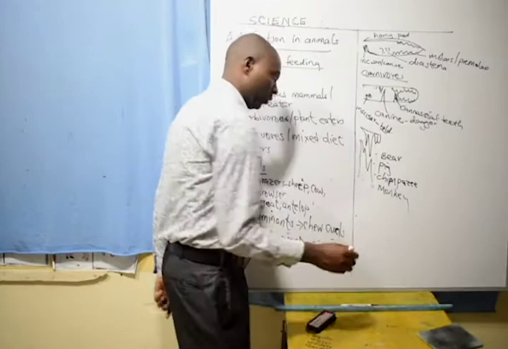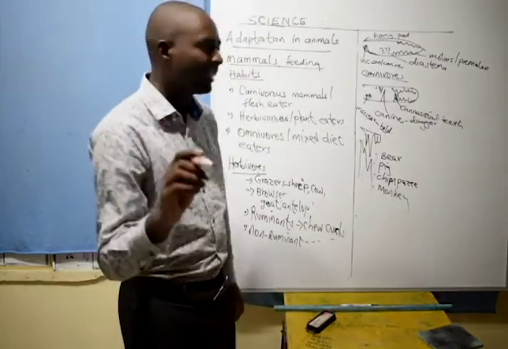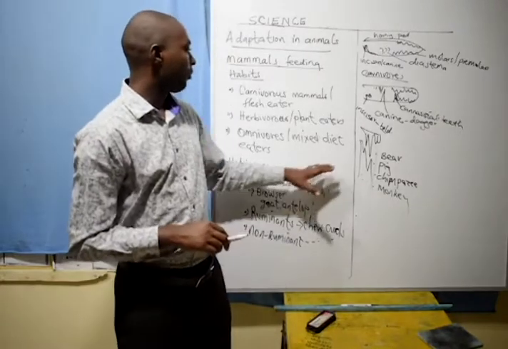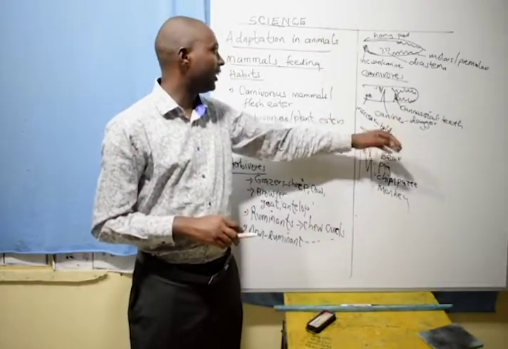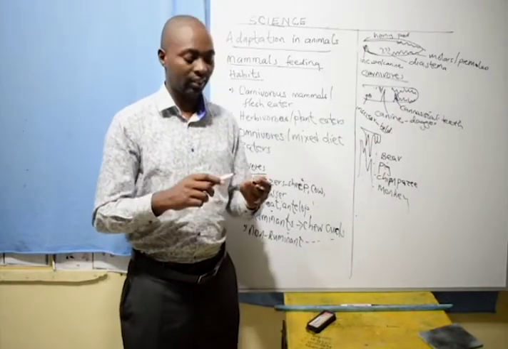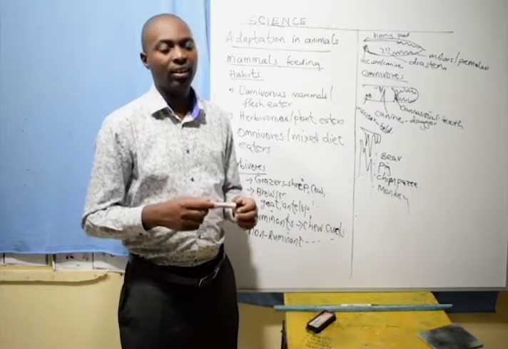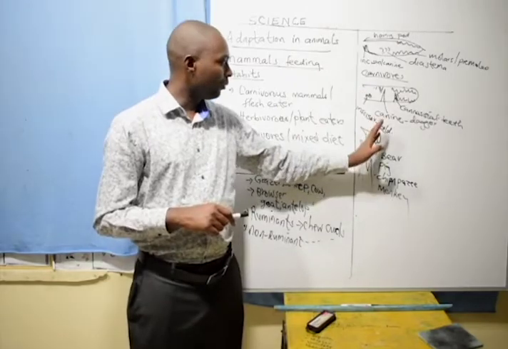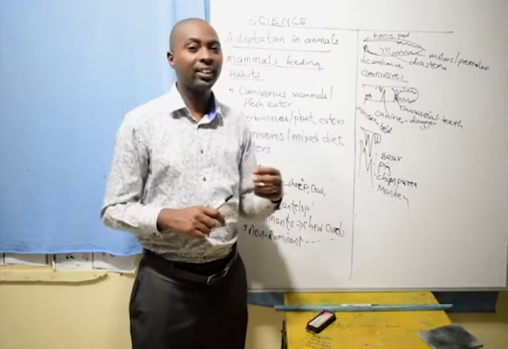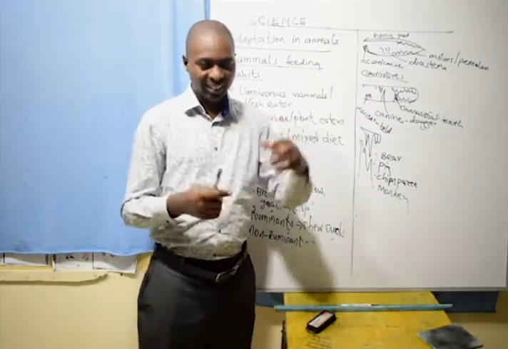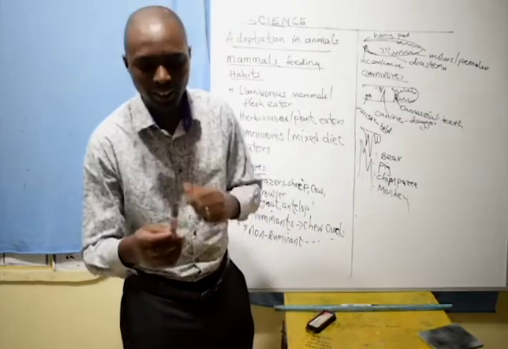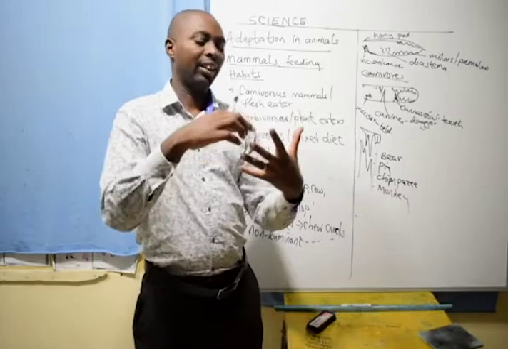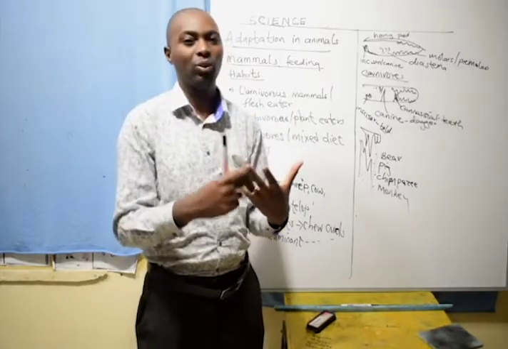But I want to put this clearly that the hippopotamus is not an omnivore. Omnivores are mixed diet eaters, carnivores are flesh eaters, herbivores are plant eaters. More is explained in the notes. One special thing about carnivores is that all their teeth are spaced. That's why you have never seen a dog eating meat, then requesting a toothpick. The teeth are spaced, so meat cannot get stuck in between.